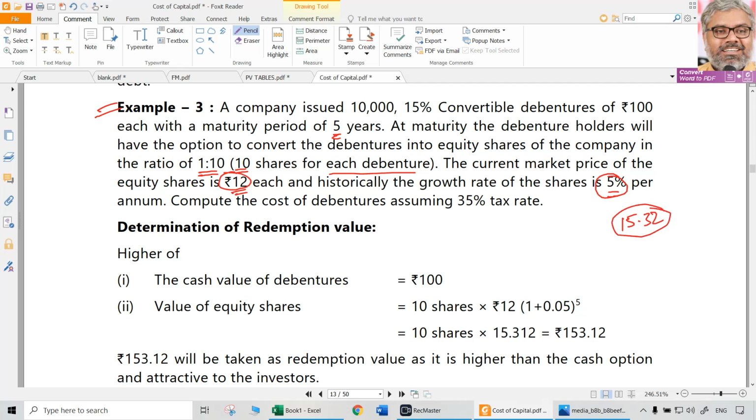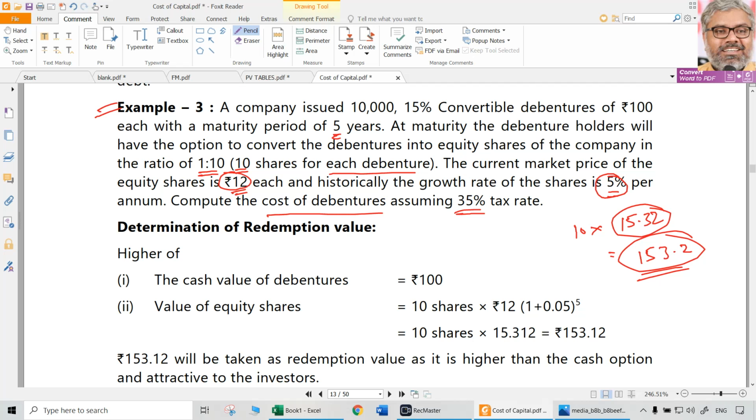But one bond or one debenture gives 10 such shares. That means what is the benefit that anybody will get, multiplying with 10? Around 153.2 approximately. When is this happening? After 5 years it is going to happen. Now what is the cost of debentures? Assuming 35% tax rate is asking.